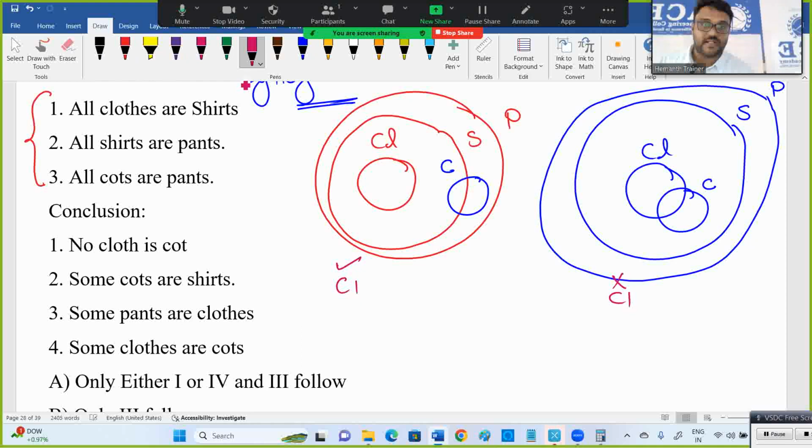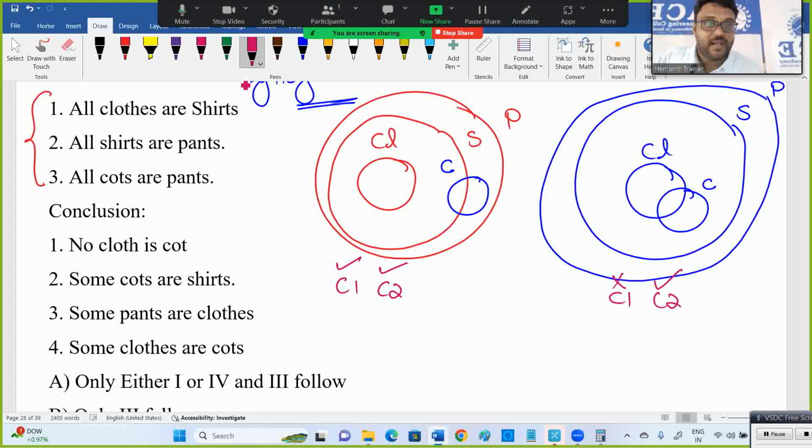Some coats are shirts. Yes, some coats are connected to shirts. Correct. Here, all coats are shirts. Also, some coats are shirts. You can take that all can be taken as some by default. When all students in my class are good, it means some are good. When all is correct, obviously some is okay.